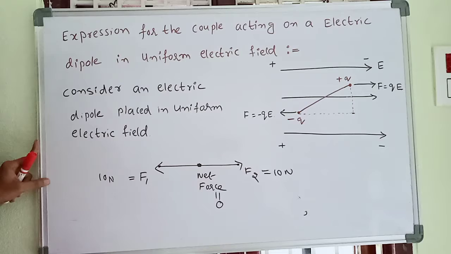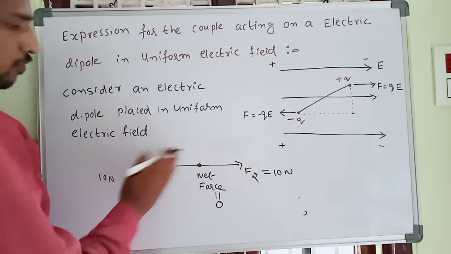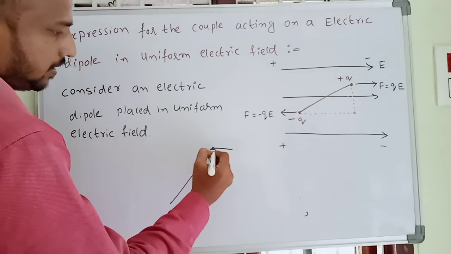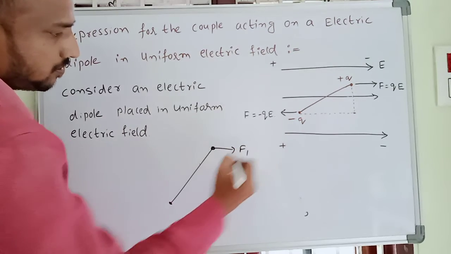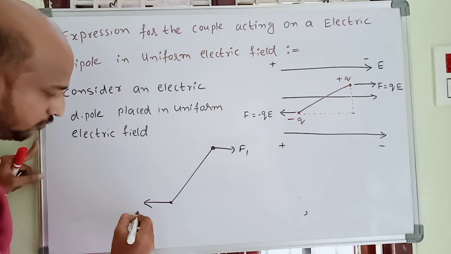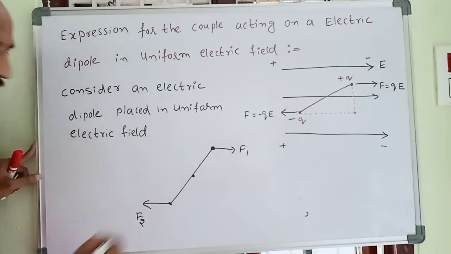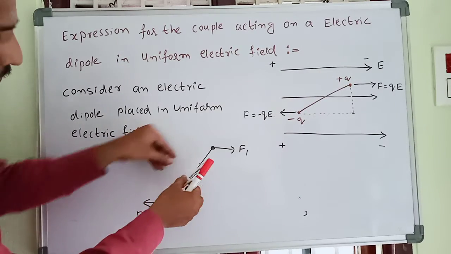But here the two forces are acting in different directions. One force F1 is acting here and the other force F2 is here. For example, this is my electric dipole.